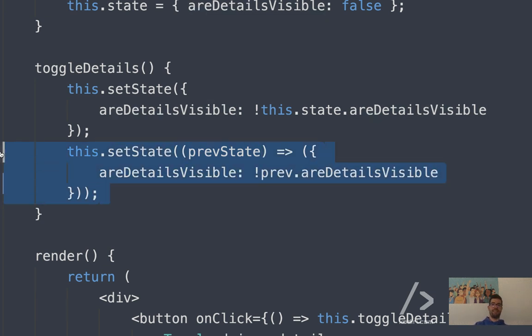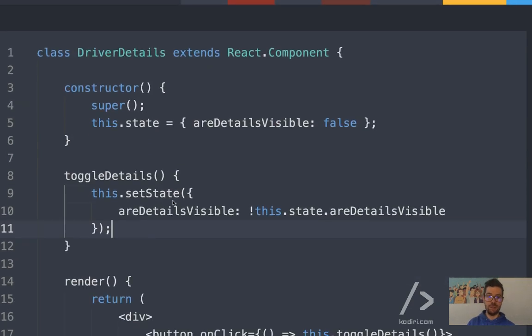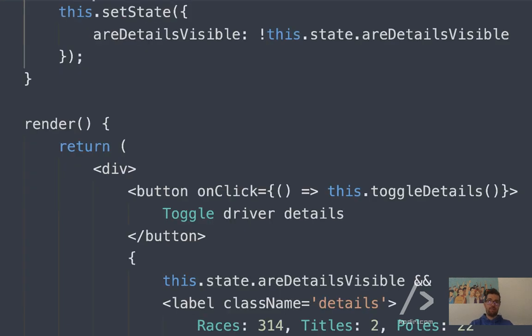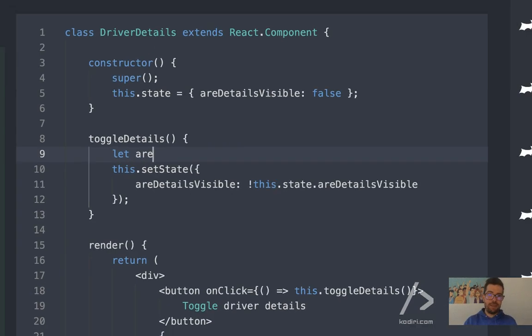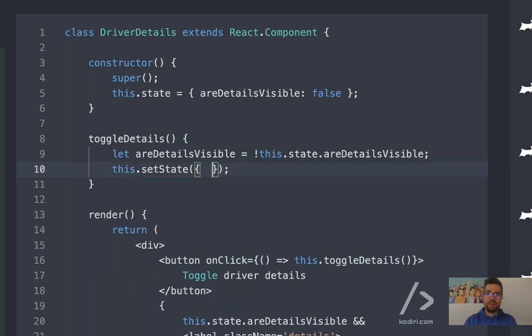However, even though this is not that beneficial, I would like to show you another alternative. This is still related to something that Walter mentioned a couple of minutes ago. If I had to do that, I will create a variable. This is my coding style. areDetailsVisible equals. You'll say, why are you doing that? Because now we can do two things. First of all, you can do that, and then you will say, hey, it's pretty much the same thing. Where is the benefit of doing that?